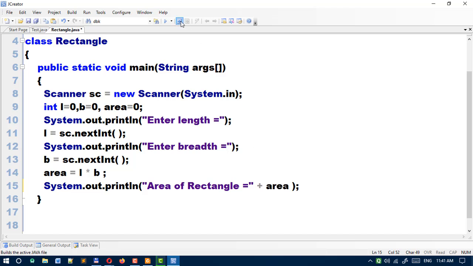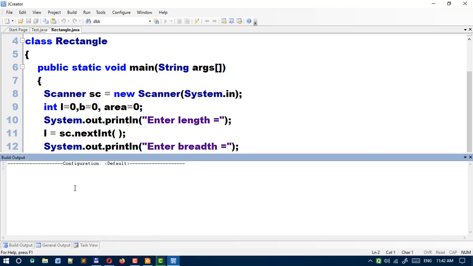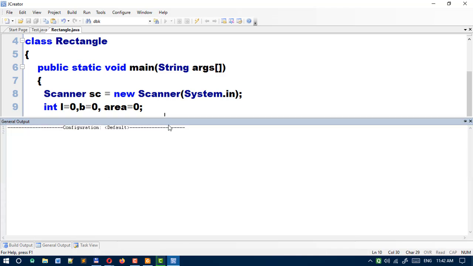For example, you can see, I am running this program. You can see compilation is completed properly. Now I am running. Okay, you can see the output. Enter length, some value I have given. Enter breadth, some value I have given. Now you can see the output.